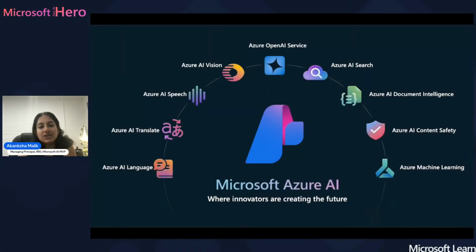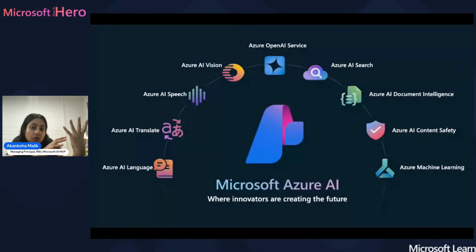So when it comes to Azure AI, there's a whole range of different services that you can be catering to. So this goes from things like Azure AI language and translation and speech services, which does everything related to speech to text to speech, converting different things, analyzing what's written in certain text, having that sentiment analysis, all the way through to AI vision, which is really narrowing in on, hey, we've got a video stream or we've got images, what can we really understand from it?